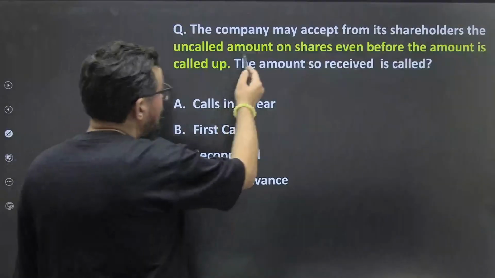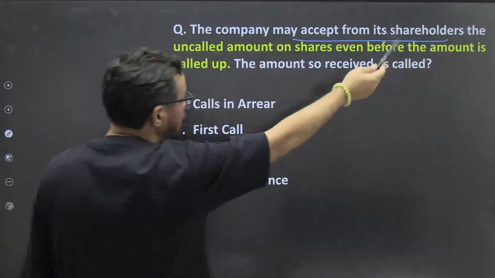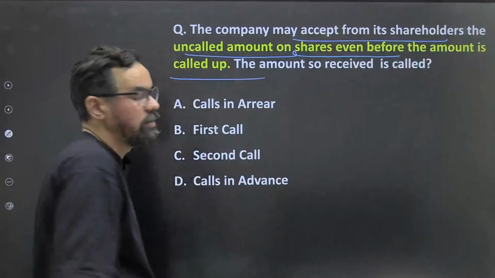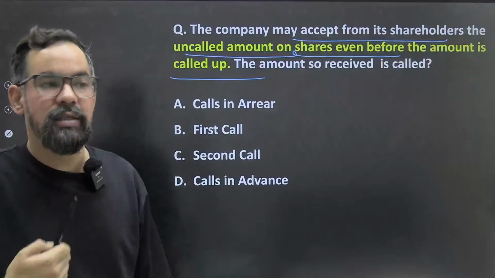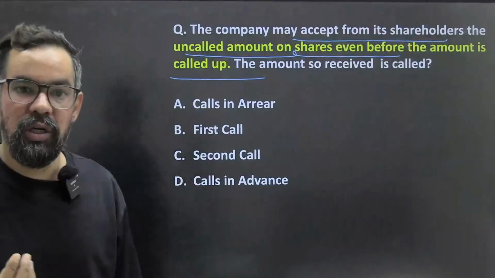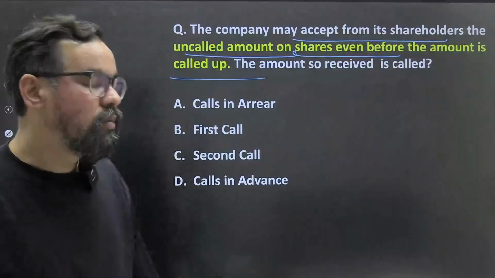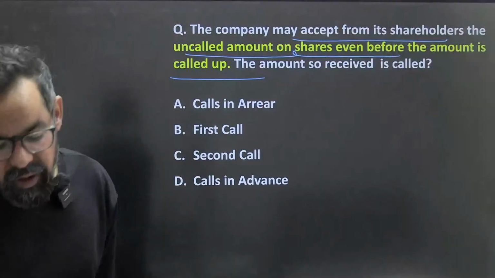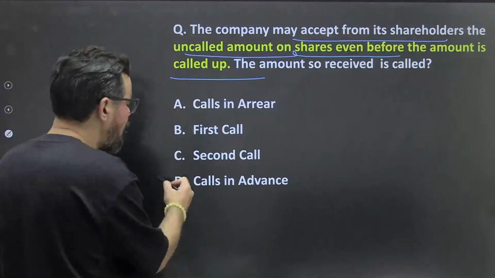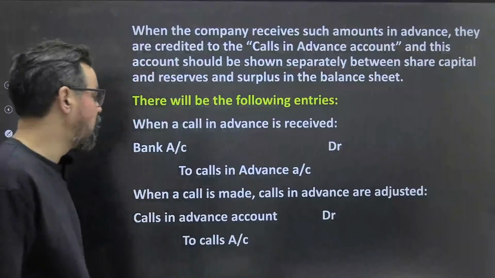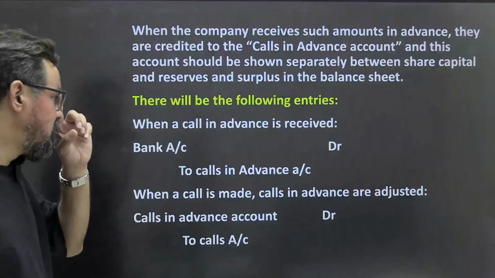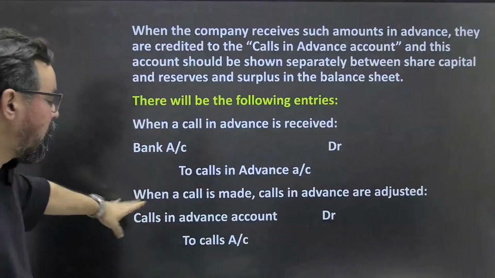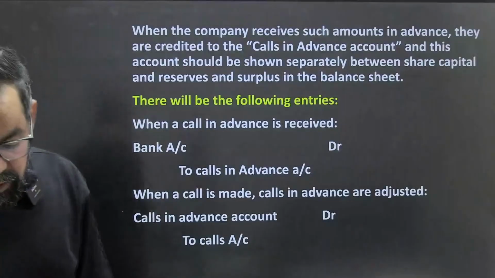The company may accept from its shareholders the uncalled amount on a share even before it is called up. So usually, let's say if we purchase a company's shares, we purchase the full amount, most of the time. So that is generally known as, what will be your answer? Your answer will be call in advance. So when call in advance is received, bank to call in advance, it is received. Then call in advance to call account, we generally transfer that.